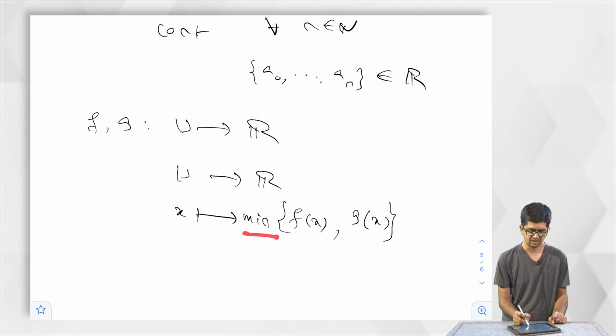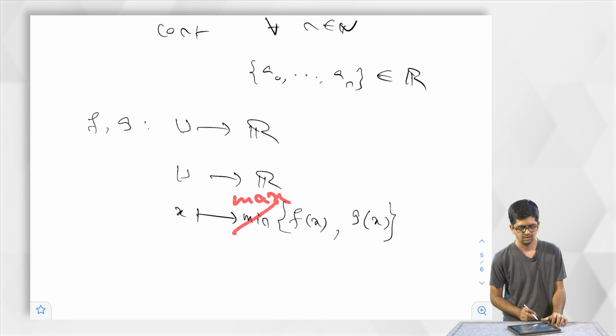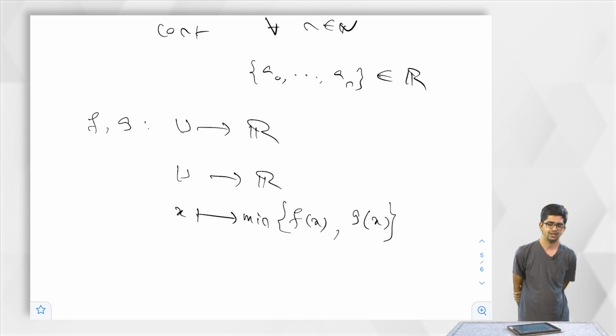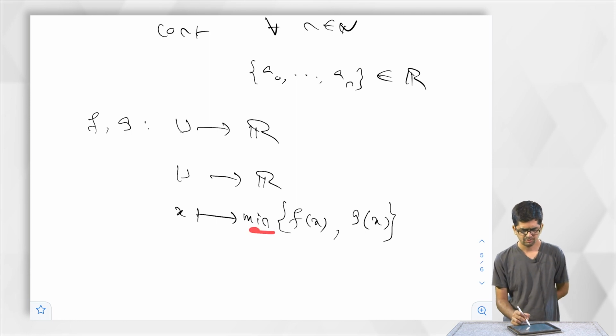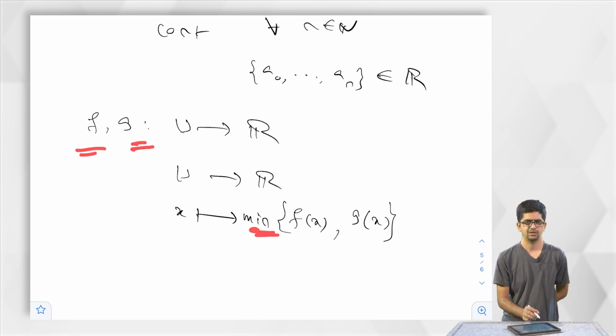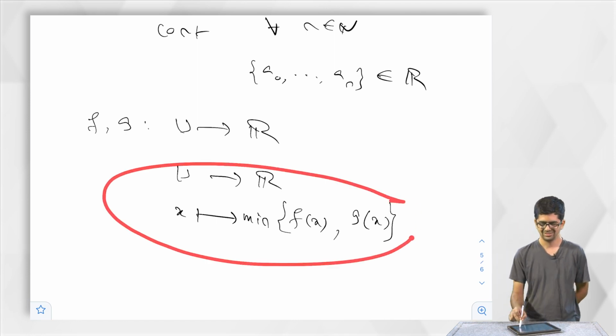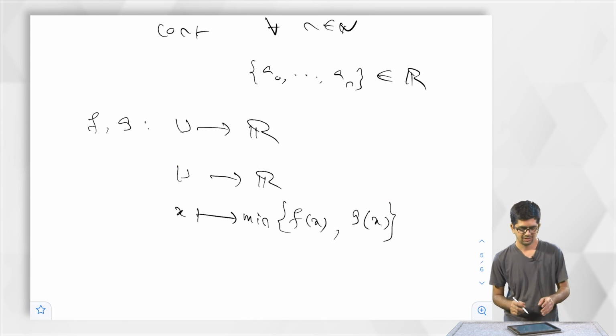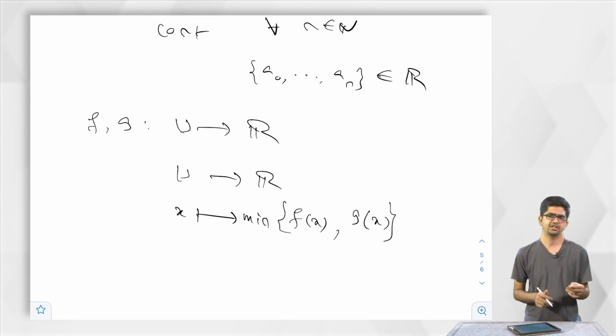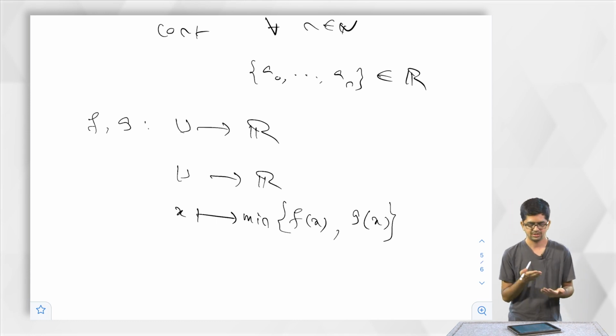See, minimum is not special, one can replace this by maximum. And is it a continuous function? Is the minimum of two continuous functions supposed to be a continuous function? This you will do. I will not do this. You will do the other part also. Given two continuous functions, the minimum is a continuous function, the maximum is a continuous function.